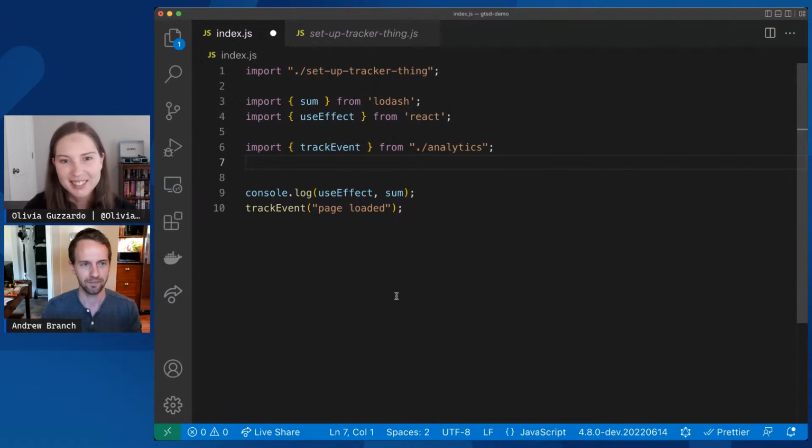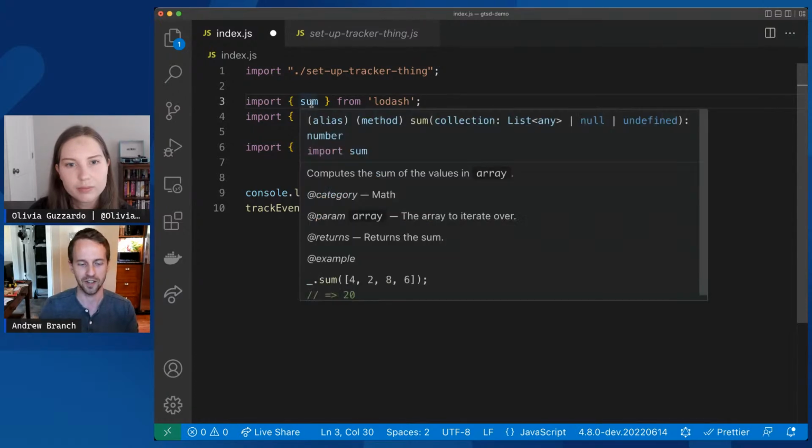Absolutely. All for that. So the second thing I want to show, speaking of imports, is for if you've ever been in this situation where maybe you're using a function that you've imported from a third-party dependency, let's say I'm using sum from Lodash, and it's not working the way I expect it to for some reason.